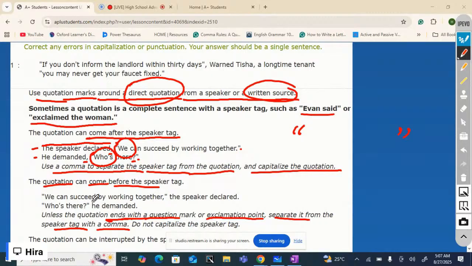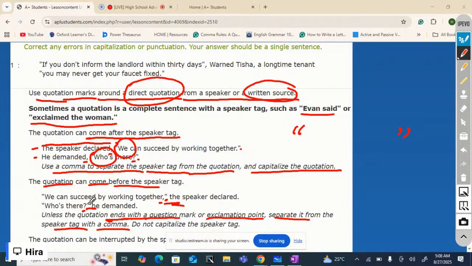If the quotation comes before the speaker tag, then separate it from the speaker tag with a comma and do not capitalize the speaker tag. See here, like this. Separate it with a comma, end the quotation mark here, and do not capitalize the speaker tag.